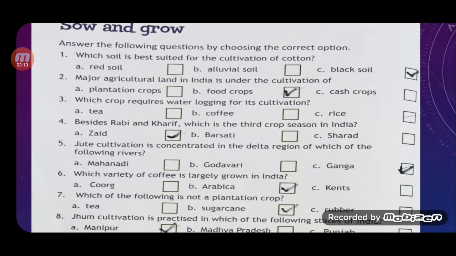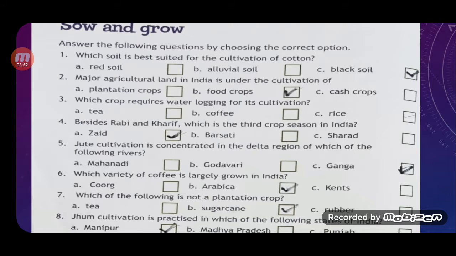Black soil. Second, major agricultural land in India is under the cultivation of A. Plantation crop, B. Food crops, C. Cash crops. The correct answer is B, that is food crops. And cash crops, children, what are the cash crops? Generally they are sown for selling, like indigo, dye. And what are the plantation crops? Like tea and coffee. So, the major agricultural land in India is under the cultivation of, answer is B, food crops.